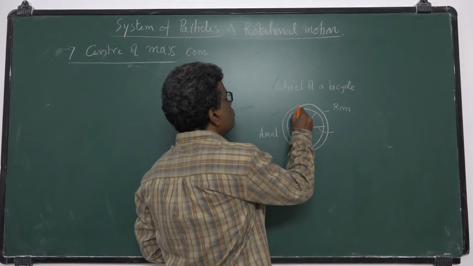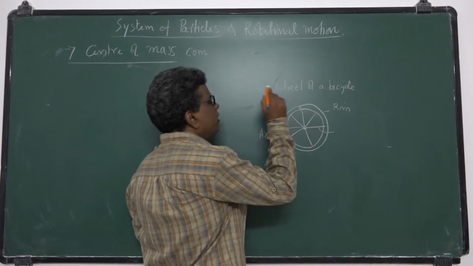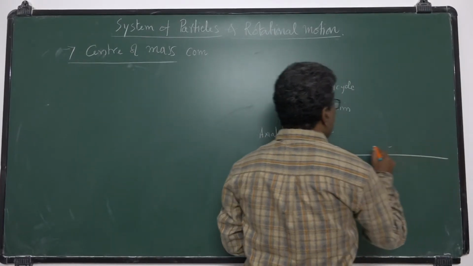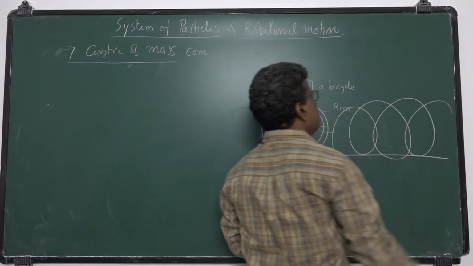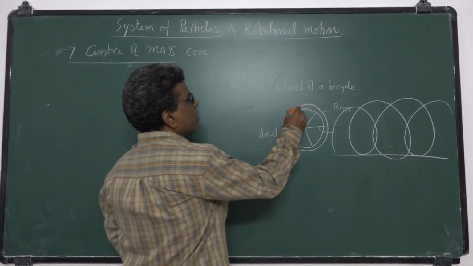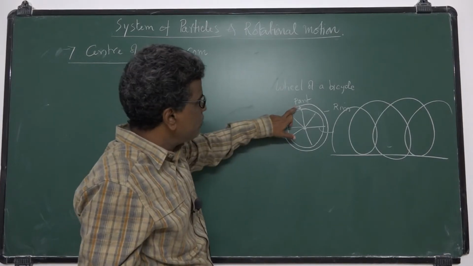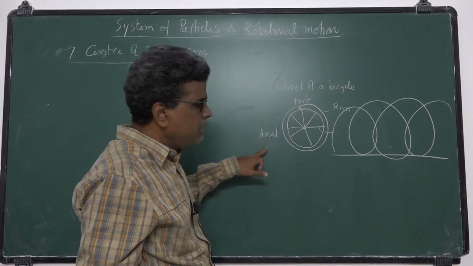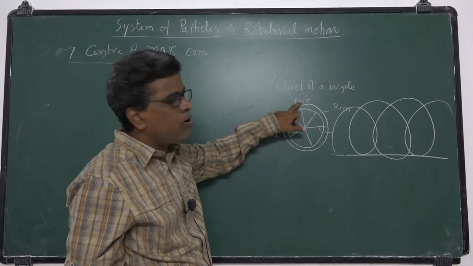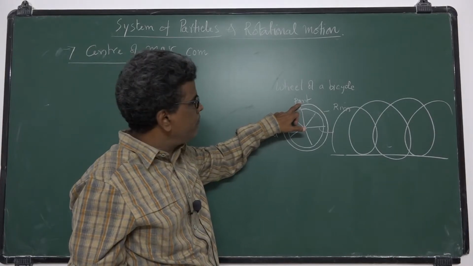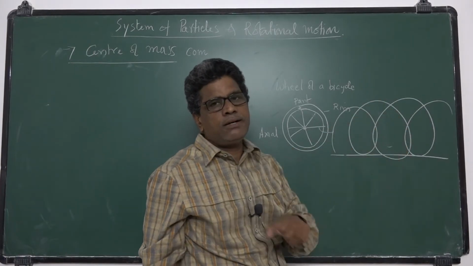If you want to study the motion of a point on the rim when the wheel is moving on a road, the motion of this point on the periphery of the rim is complex. It takes the cycloid path. It is a complex path.